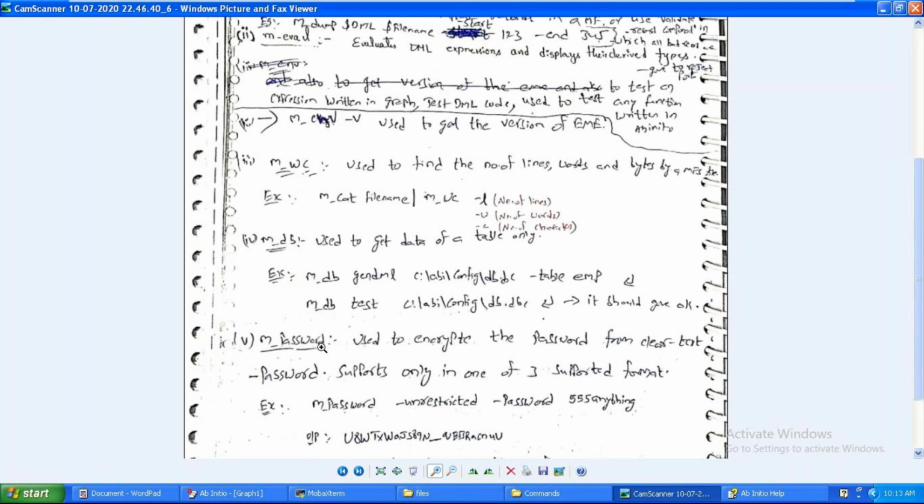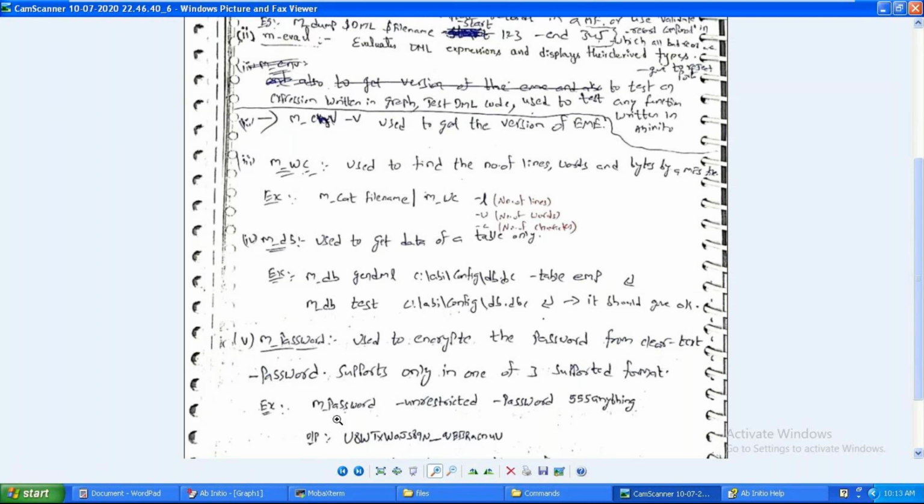Projects will have their own separate standards, as I mentioned, and we need to follow them. If anybody viewed the password, that's a headache. So if Anil provided the password directly without encrypting, that's why I'm mentioning m_password. See there, you can see the password. Say 355 anything is my password, and I want to encrypt that.